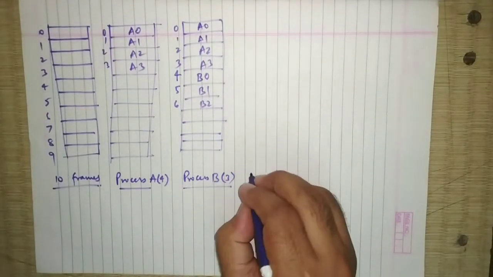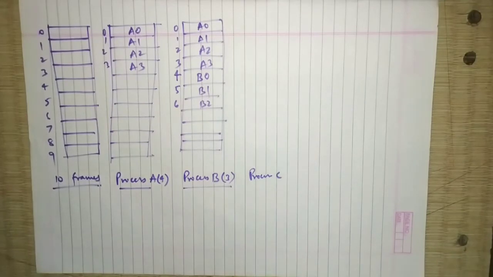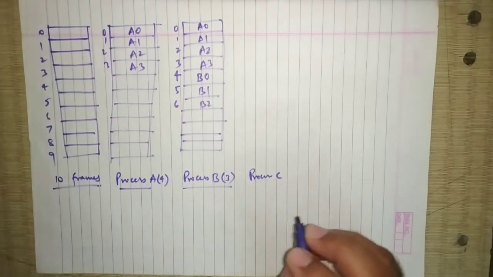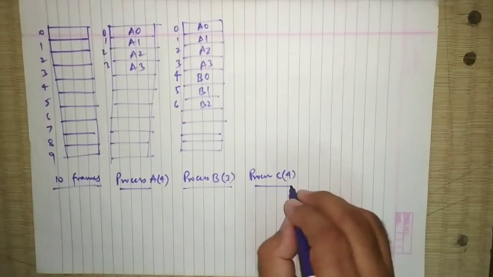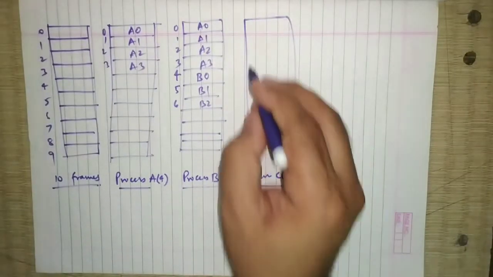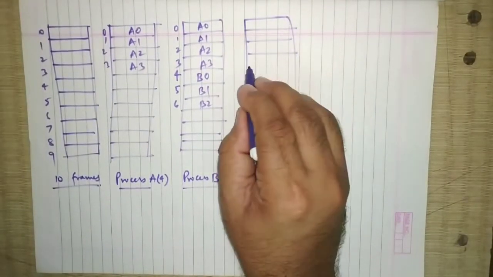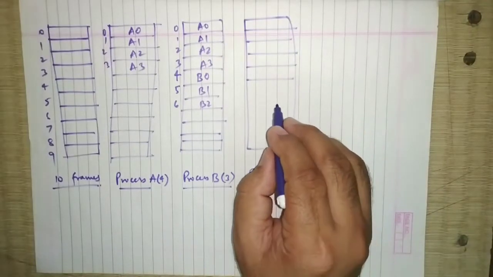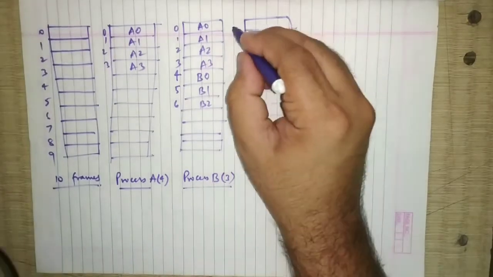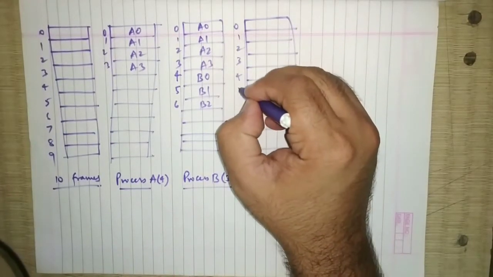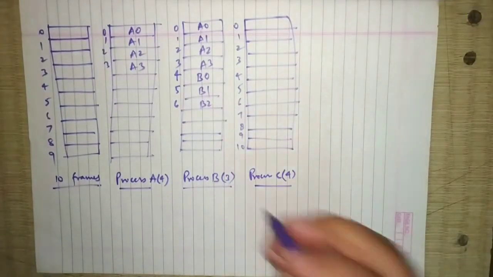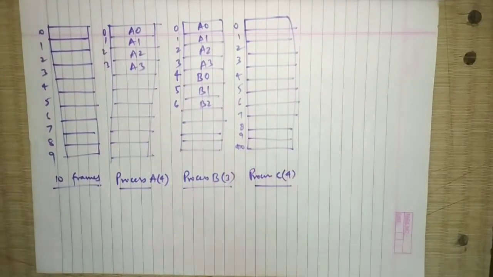Now imagine a third process comes, process C, with 4 pages. Again we'll draw the diagram and understand how paging is done. Locations 0 to 9, so I need only 9 frames here.